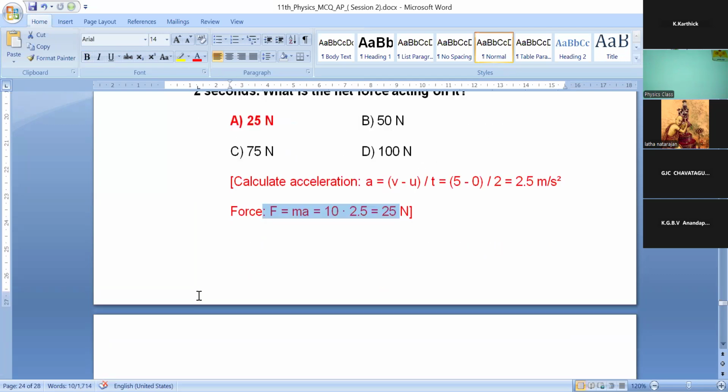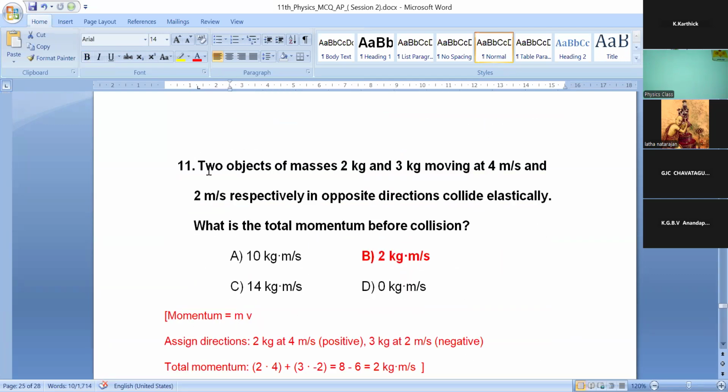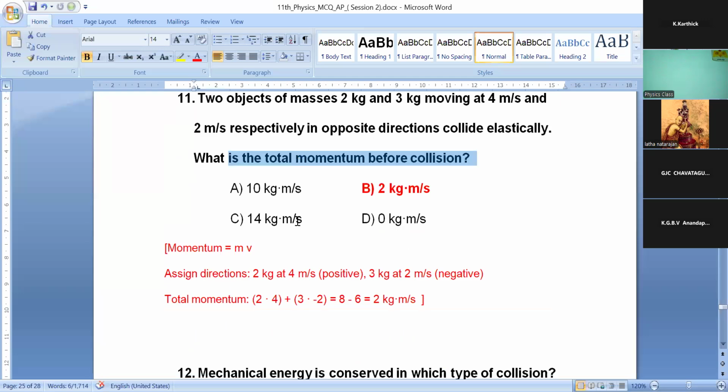Okay. We will move to the 11th question. Two objects of masses 2 kg and 3 kg, moving at 4 meter per second and 2 meter per second respectively in opposite directions. One object has mass 2 kg and another has mass 3 kg. Their velocities are 4 meter per second and 2 meter per second in opposite directions. They collide elastically. What is the total momentum before collision?